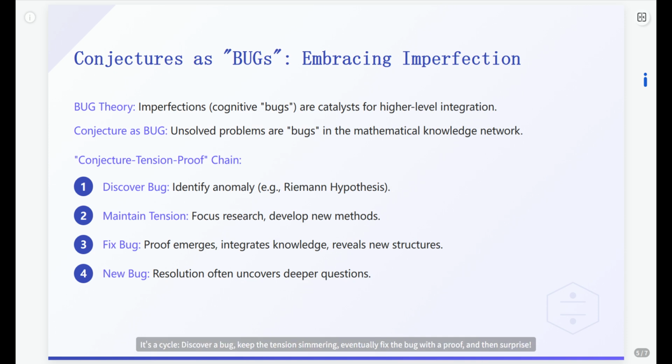It's a cycle. Discover a bug, keep the tension simmering, eventually fix the bug with a proof, and then, surprise. Often, fixing one bug reveals another, deeper one. It's like peeling an onion or climbing a mountain. Every peak you reach reveals a new horizon. This bug awareness is crucial for mathematicians.